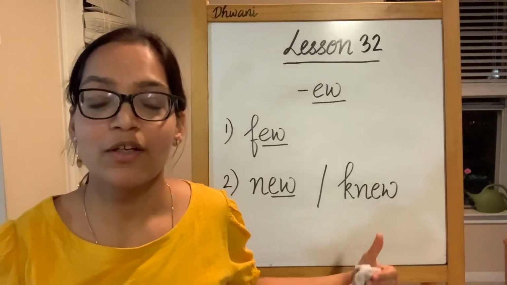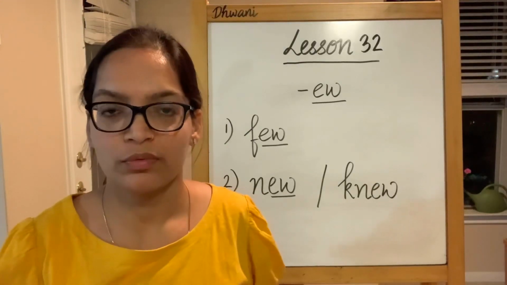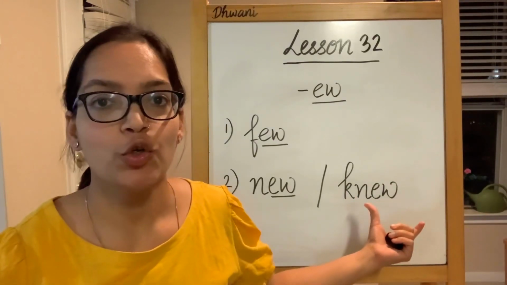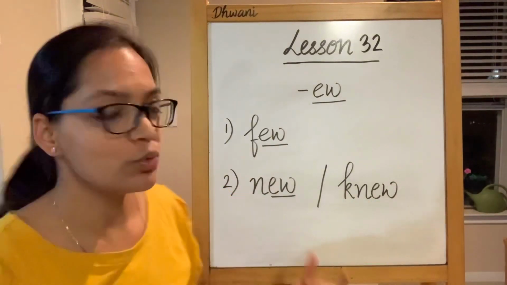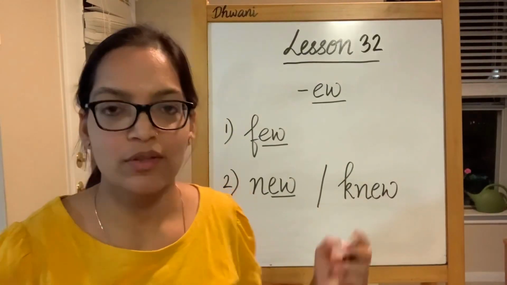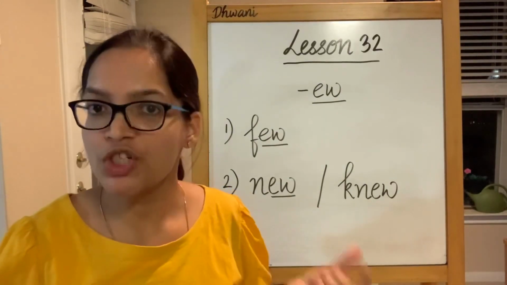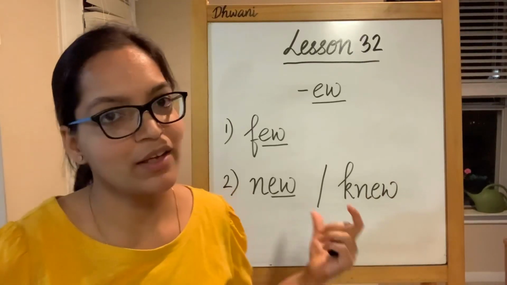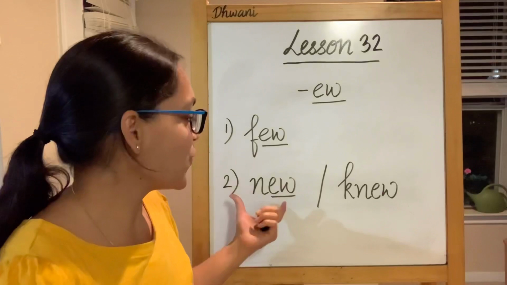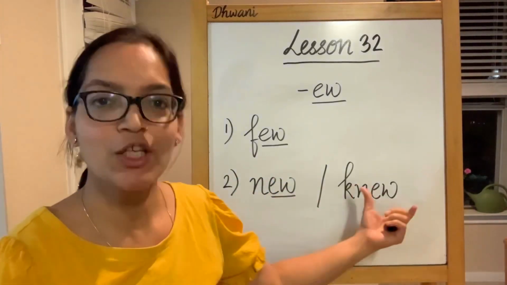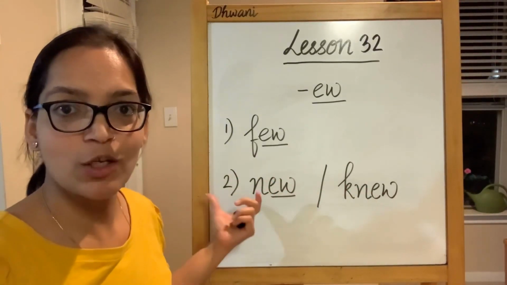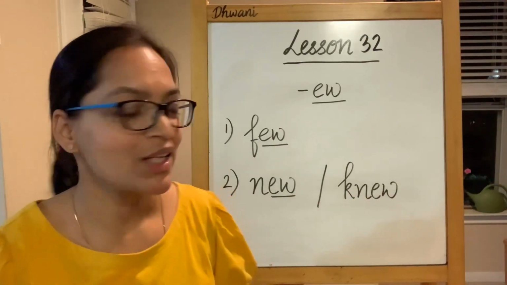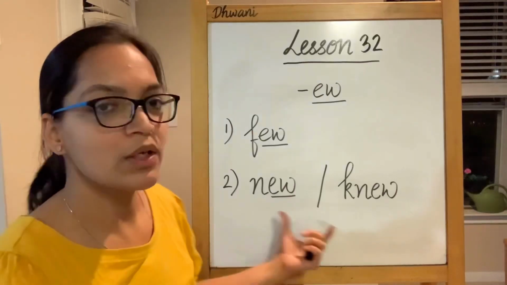And this is the past tense of know, that you already know of something. So this is again new. This is new, that is not old. So this is a new shirt. Again, a long vowel U word. So long vowel U, new, but it is pronounced as nu in American pronunciation. This is few, new, and knew.